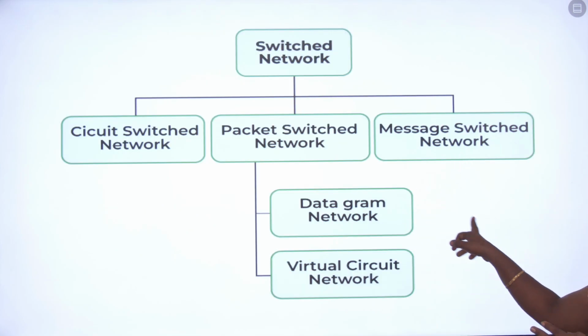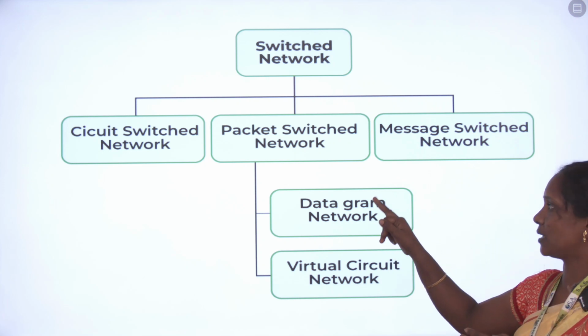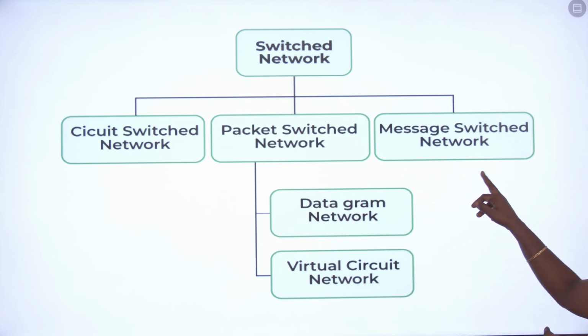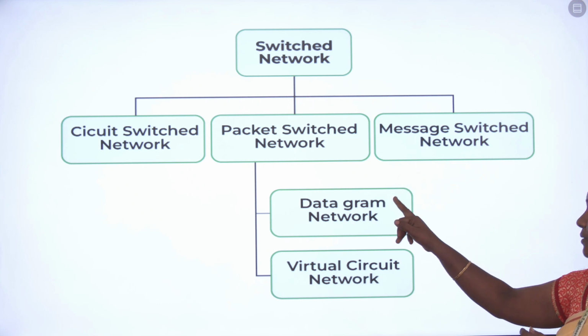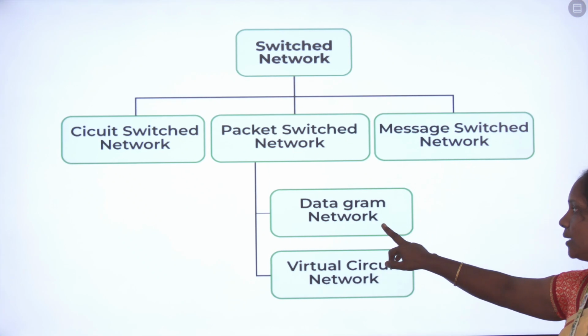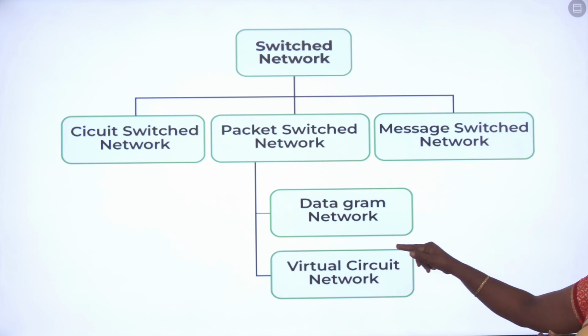The first one is the switching network: the circuit switching network, packet switching network and message switching network. The packet switching network is divided into two types, which we already know: the datagram network and the virtual circuit network.